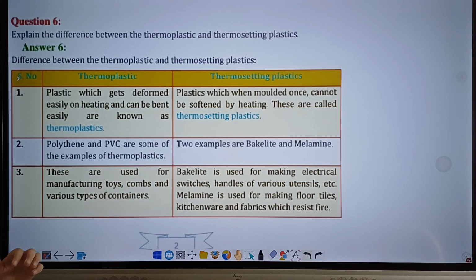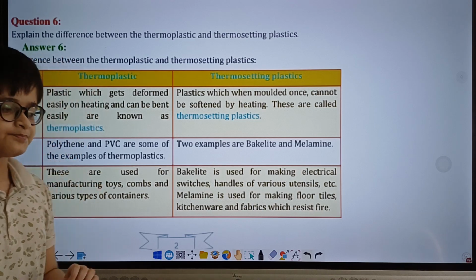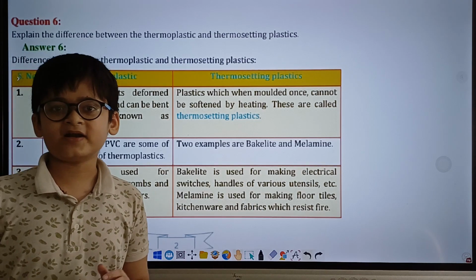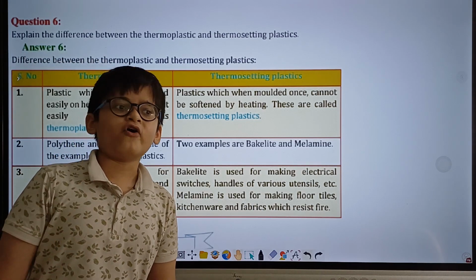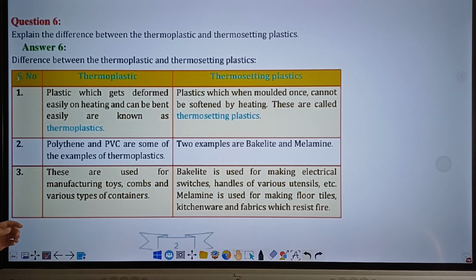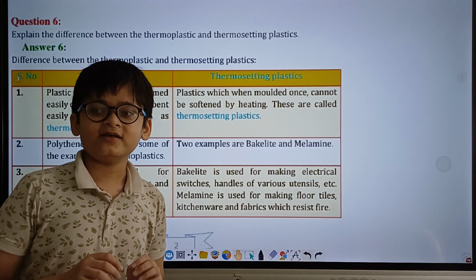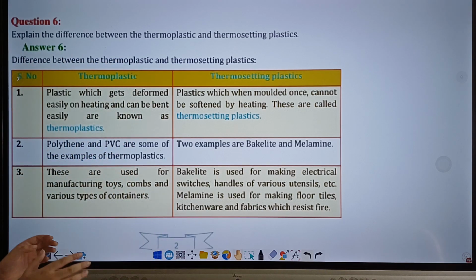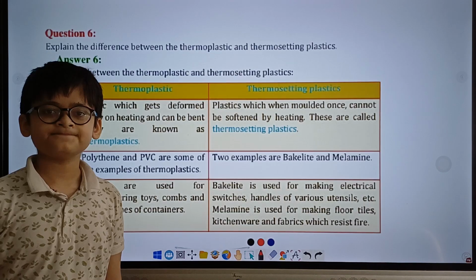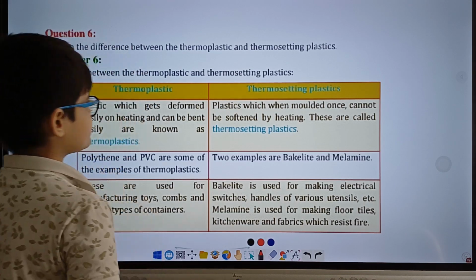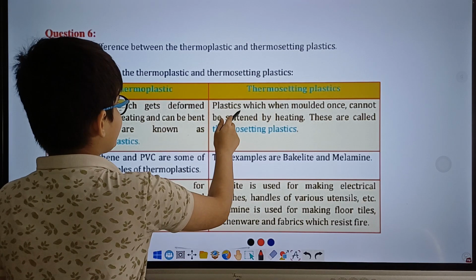An example of this will be plastic bottles. When you heat up plastic bottles, they get deformed. These types of plastics can also be bent easily. If you try to bend a plastic bottle, then you would most likely be able to succeed. And these are the characteristics. Now, moving on to thermosetting plastics, let us discuss this point.